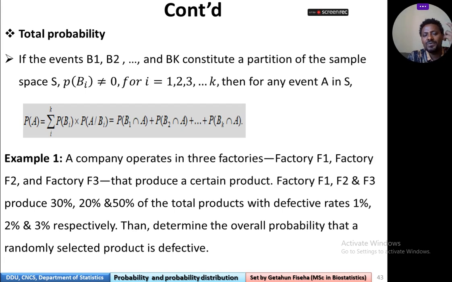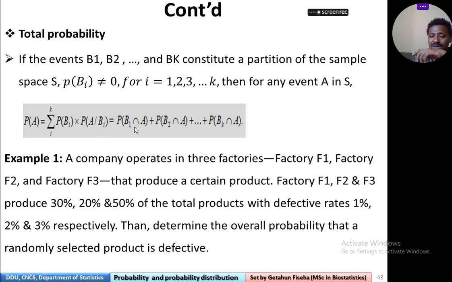Events B1, B2, ..., Bk constitute a partition of a sample space S, with probability of Bi different from 0 for i from 1 up to k. Then for any event A in S, probability of A is always equivalent to the summation of i from 1 up to k of probability of Bi times probability of A given Bi.